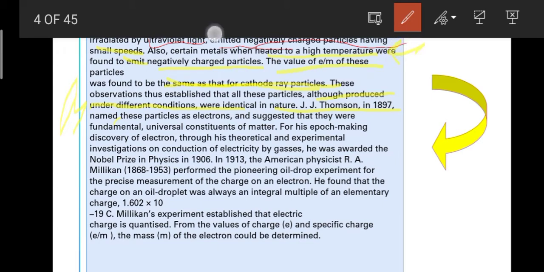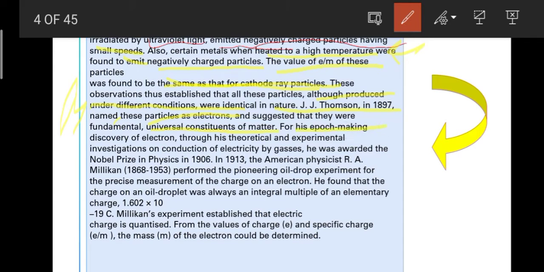Here we have studied this in the top lines. So that is identical. And J.J. Thomson in 1897 named these particles electrons. I said that before also, that negatively charged particles are known as electrons. And he suggested that they were fundamental universal constituents of matter.